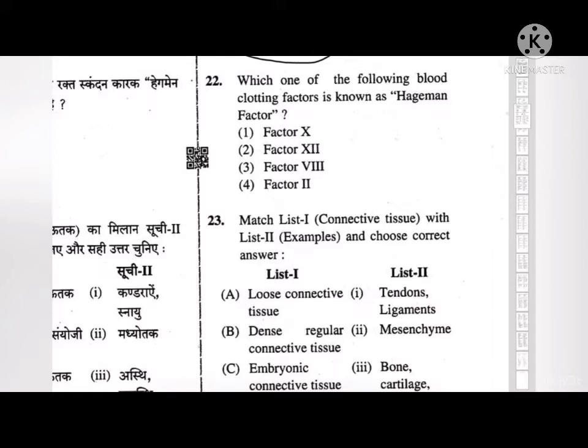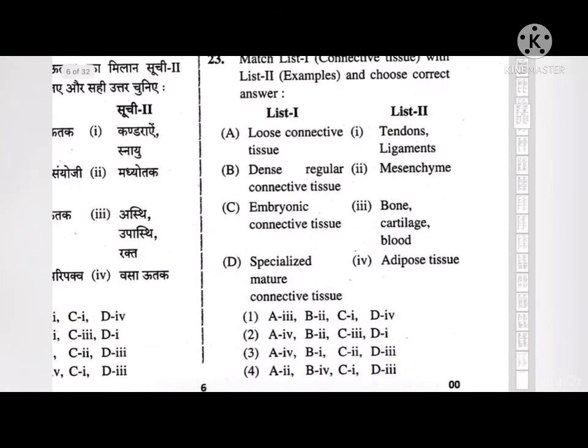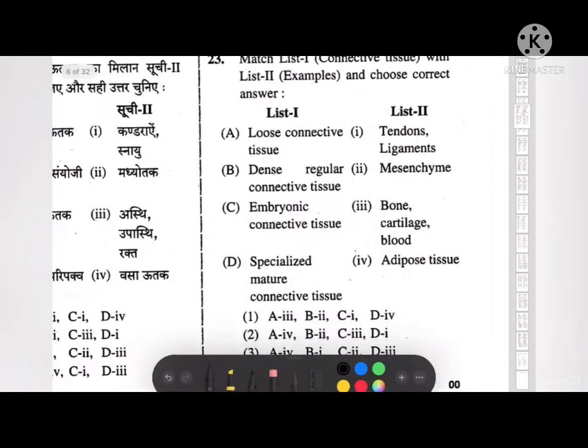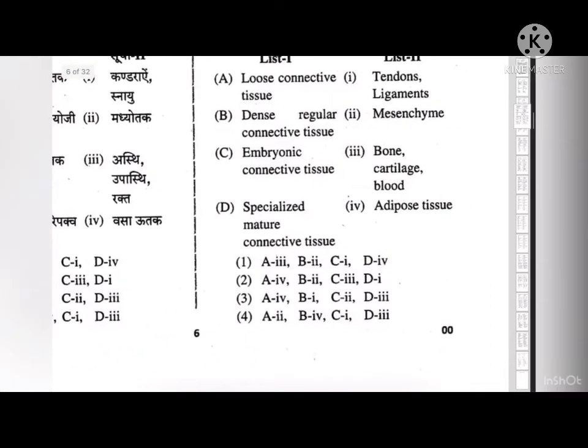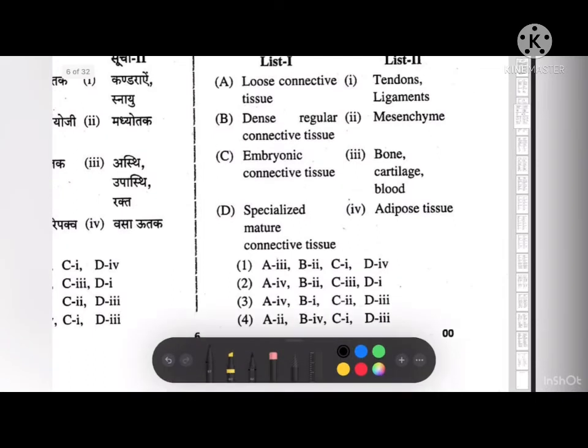Question number 23. Match list 1 with list 2. Okay, so yeah, let us match. First, loose connective tissue. Which of the following is loose connective tissue? Let us search, that is adipose tissue. So A is fourth.